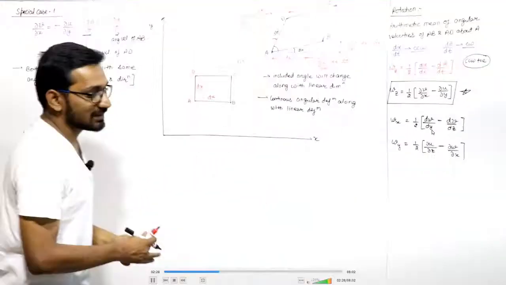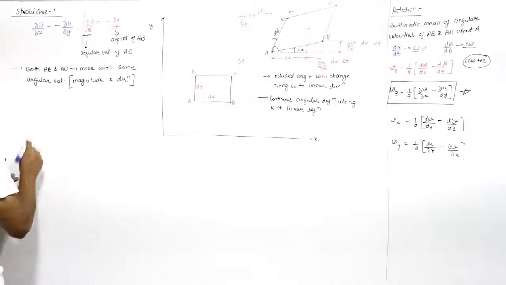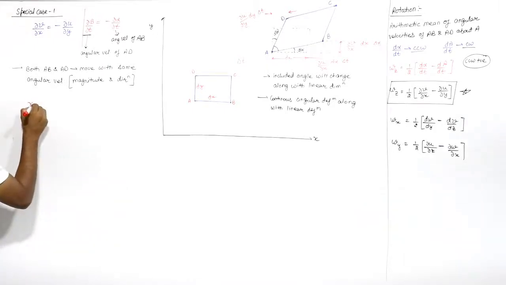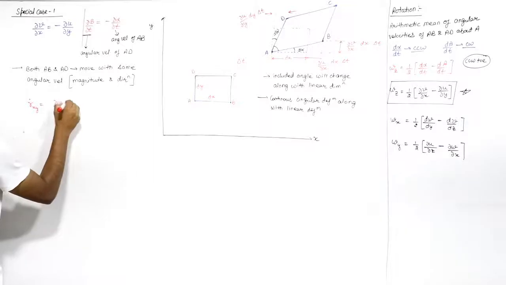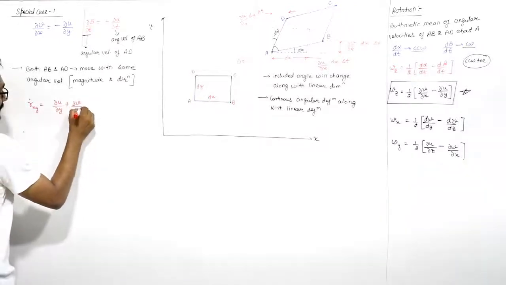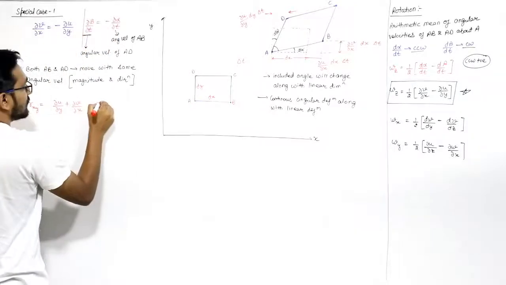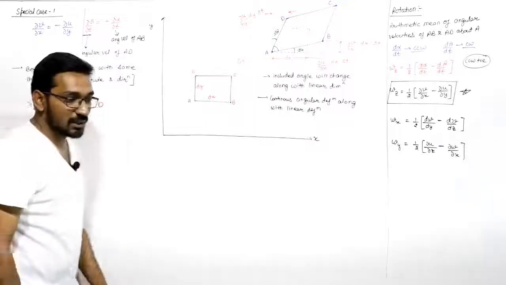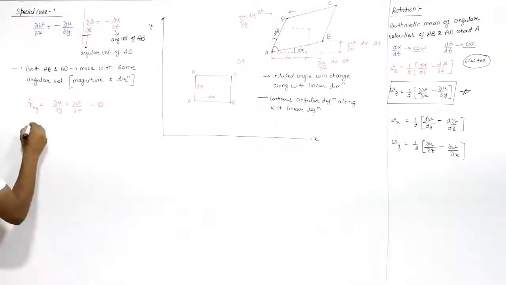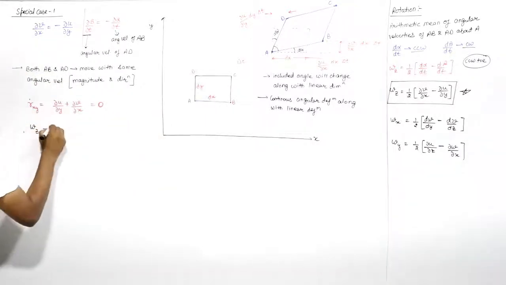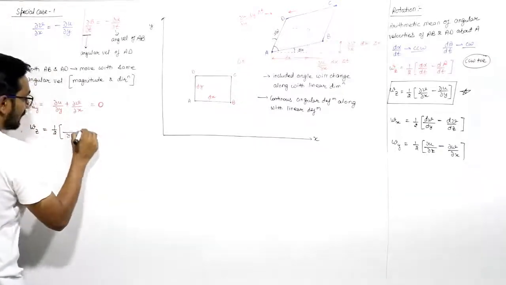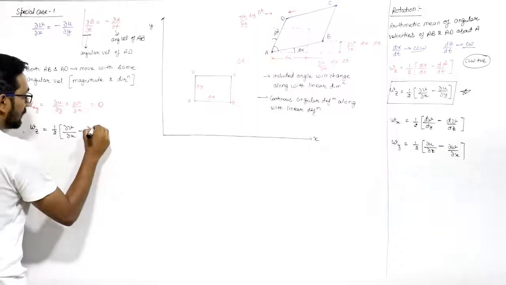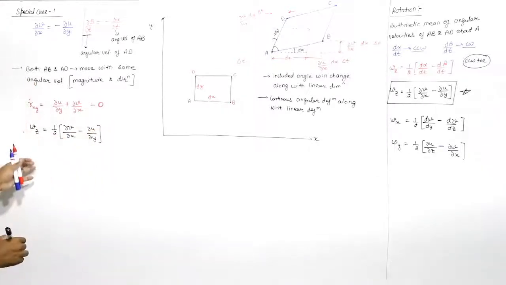If this is the case, you already know the shear strain rate, gamma xy. Shear strain rate will be equal to del u by del y plus del v by del x. If this is the case, then this will be equal to 0, and you can write omega z equal to 1 by 2 into del v by del x minus del u by del y, right?